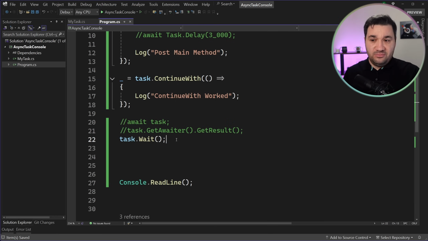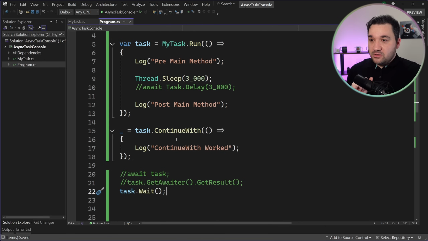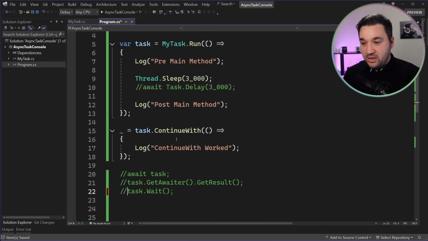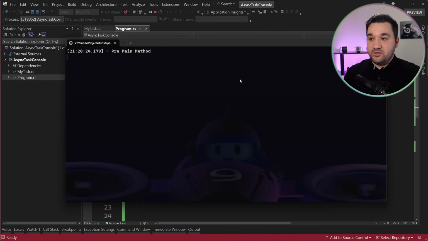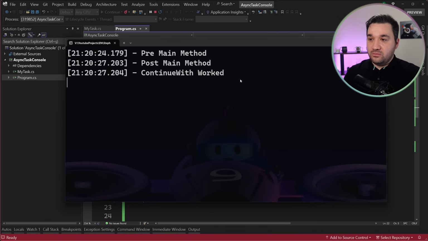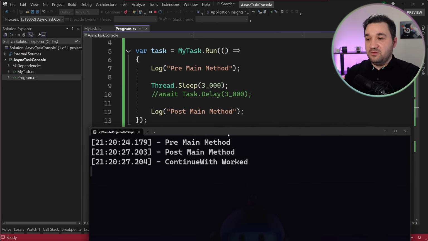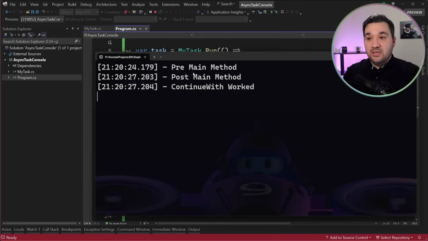But I'm just going to call the Wait function. Let me show you what happens. What we saw earlier, let me show it again: pre-main, continuation, and post, right? This is what we saw. Wait, I switched it back to sleep. So what I see is pre, post, and continuation, the perfect case.